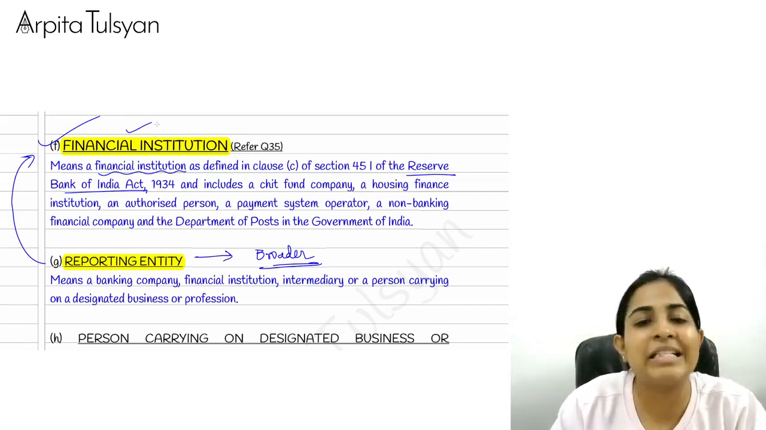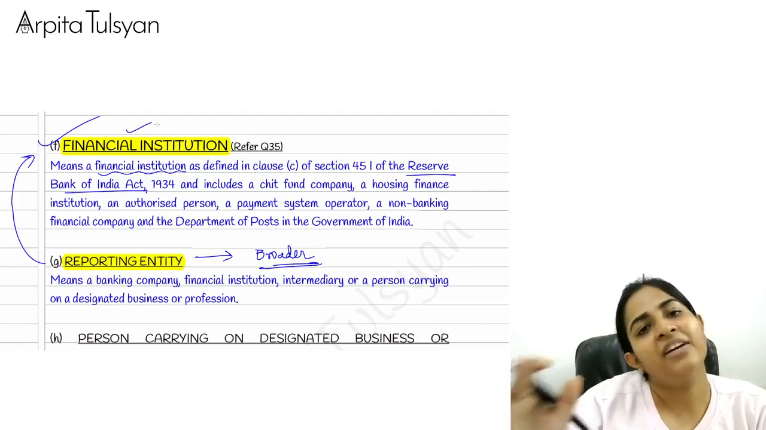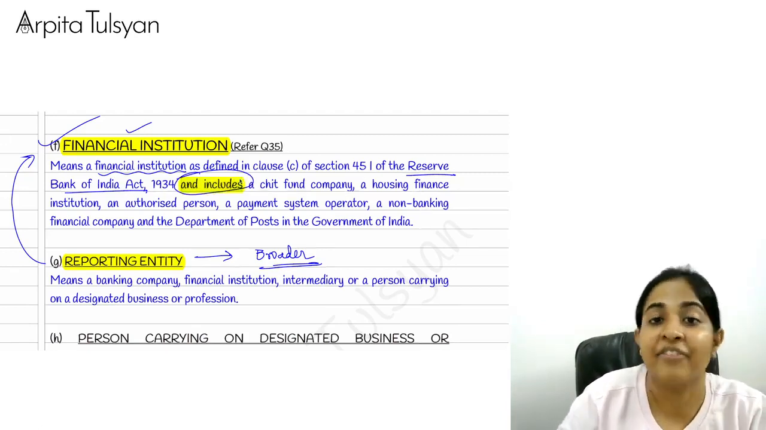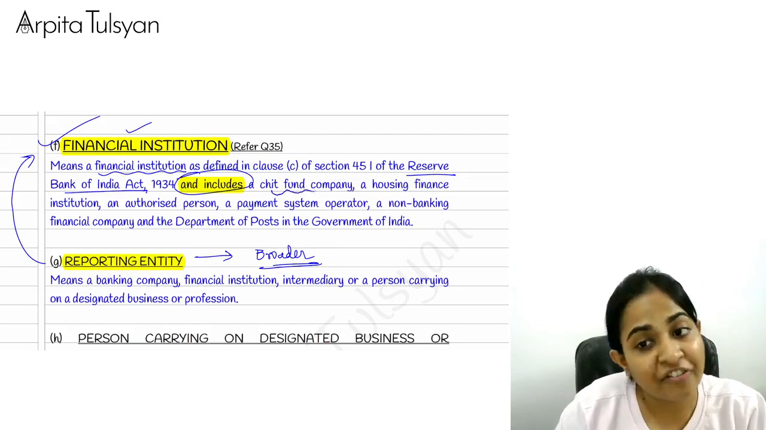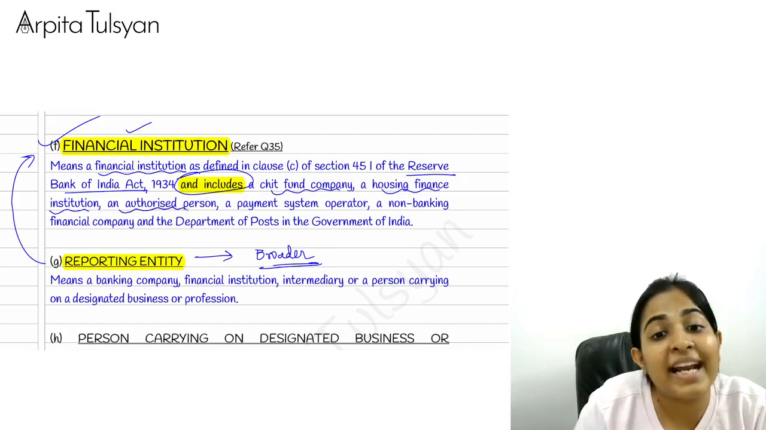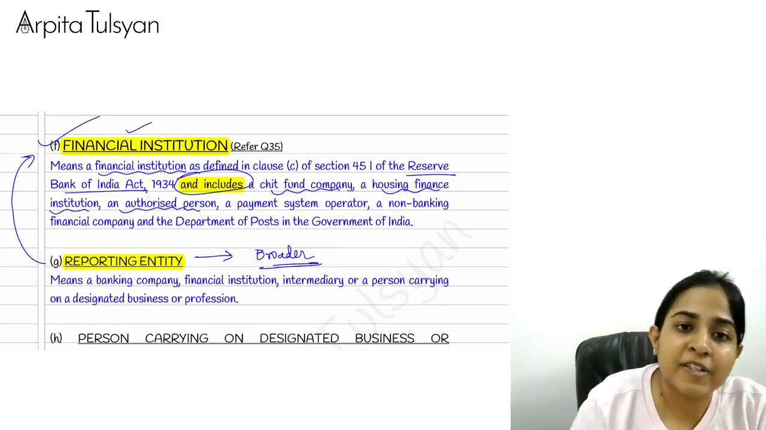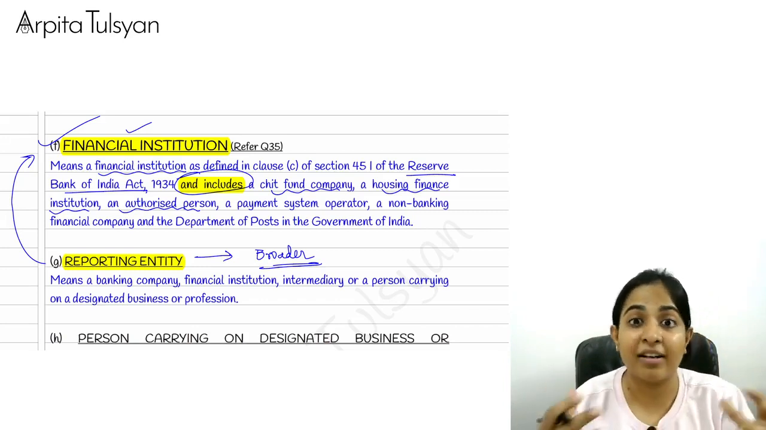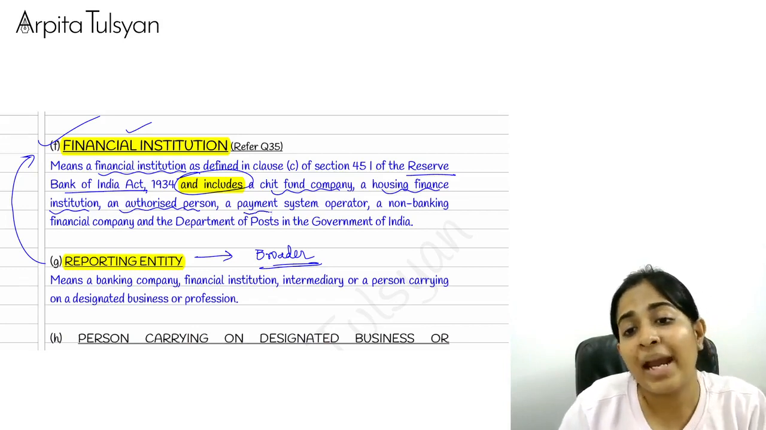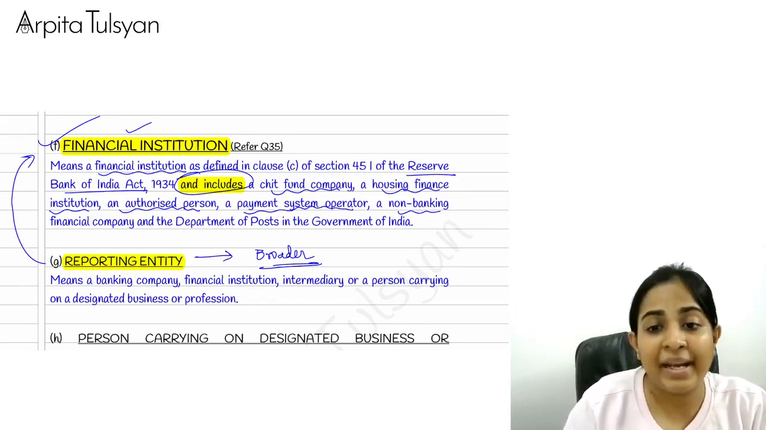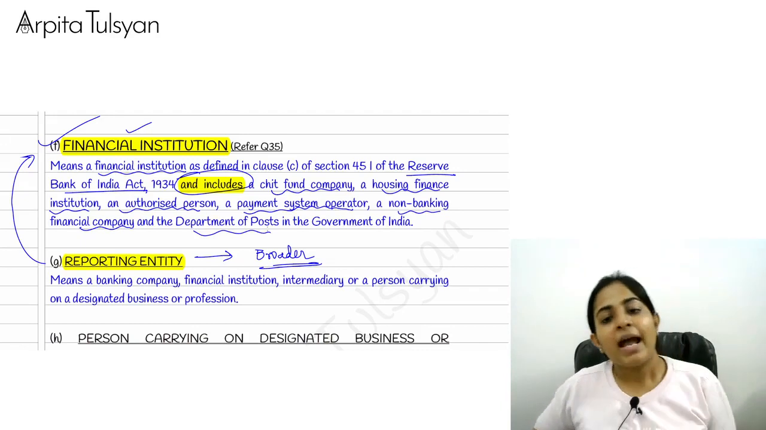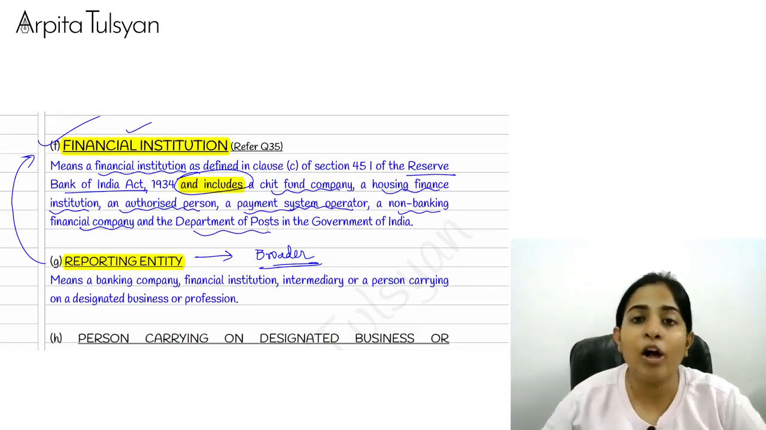Any person who is engaged in providing finances. Okay, and this is important because this has been given by the PMLA, it includes a chit fund company, a housing finance company which gives housing loans, etc. An authorized person. Authorized person means money changer. Example, in FEMA, you will study about authorized person, the person who exchanges currencies. Okay, a payment system operator, an NBFC, and Department of Post, because we can even open bank accounts, etc. in the post office, and Department of Post in the government of India. All these.